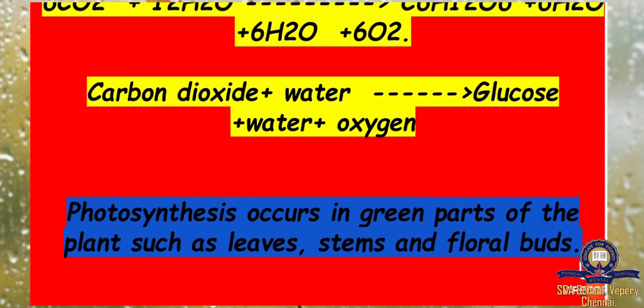Photosynthesis occurs in green parts of the plant such as leaves, stems and floral buds. So photosynthesis only takes place in the green colored parts of the plant. These are the parts where photosynthesis takes place in the plant.